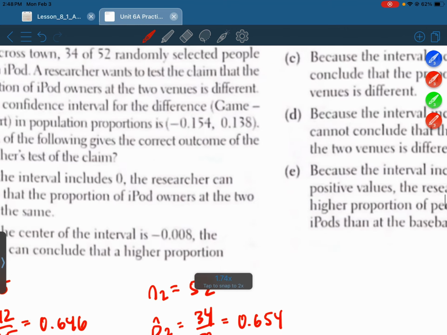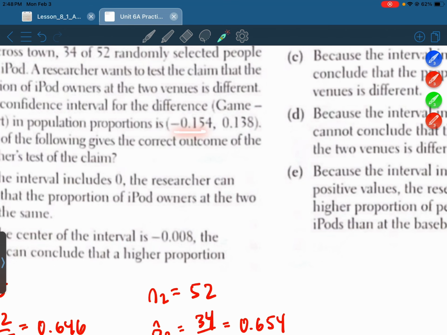Okay, so the interval contains both negative and positive values, meaning that somewhere in this interval, the value 0 is also included. So this means that it's plausible that the proportion of people at the game who own an iPod is less than at the concert. It's also plausible that it's greater than those at the concert, right? And of course, because 0 is a value in this interval, it's also plausible that there's no difference.